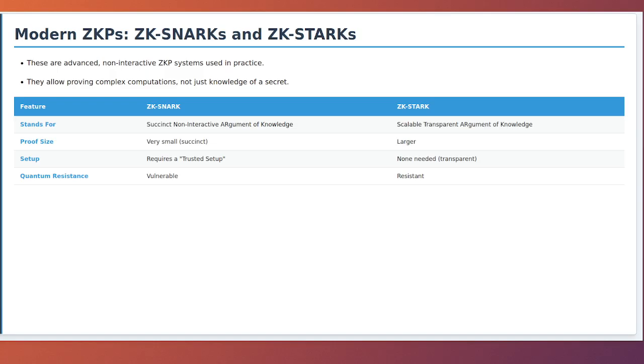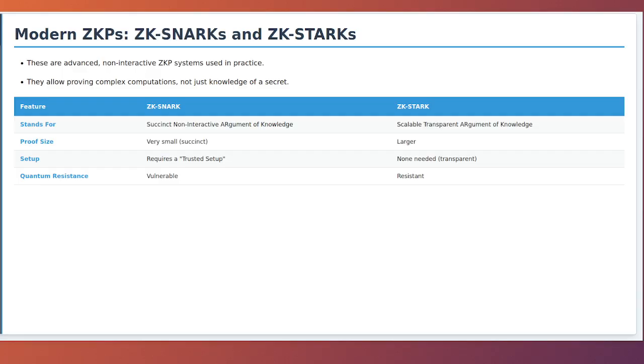Modern ZKPs: ZK-SNARKs and ZK-STARKs. The simple protocol we examined is just the tip of the iceberg. Modern ZKP research has led to incredibly powerful and complex systems, most notably ZK-SNARKs and ZK-STARKs. ZK-SNARK stands for Zero-Knowledge Succinct Non-Interactive Argument of Knowledge. The key word here is succinct, which means the proofs are extremely small and very fast to verify, regardless of how complex the original computation was. This makes them ideal for blockchains.